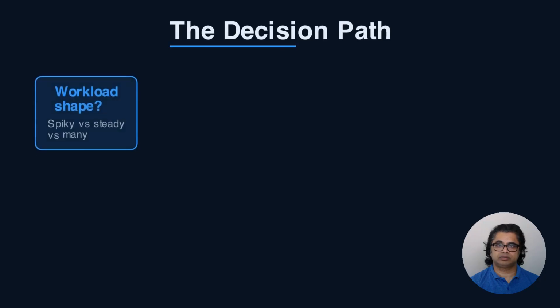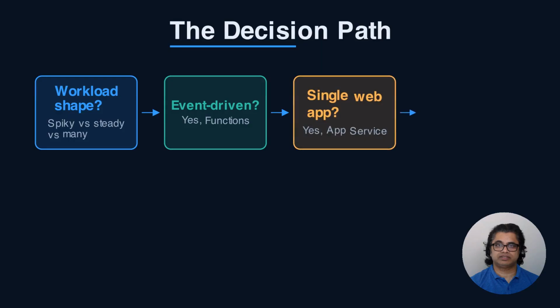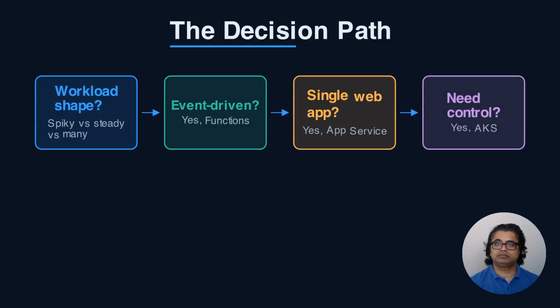Here's the path I actually use. Start with the workload shape. Is it spiky, event-driven, or short-lived, finishing in seconds to a few minutes? Lean Functions. Is it a steady web app or API, one or a handful of services where you want minimal operations overhead? App Service is your default. Do you have many microservices, need fine-grained control over networking and sidecars, run mixed Linux and Windows containers, or already have Kubernetes expertise on the team? That's when AKS earns its complexity. A rule of thumb: don't reach for AKS until the platform's constraints are blocking you, not before.